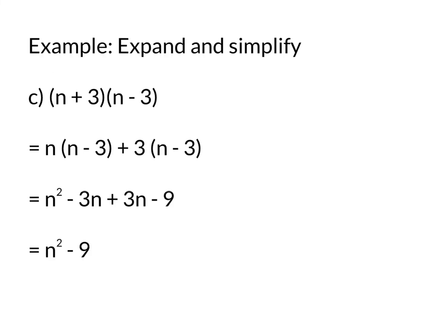Alright, our second type. These are known as a difference of two squares. So let's do the expansion. We take the n out of the first bracket and put it outside the second bracket, n outside of n minus 3, and the plus 3 outside of n minus 3. Expanding that gets us n squared minus 3n plus 3n minus 9. And you'll notice that the middle part disappears, and we end up with n squared minus 9.